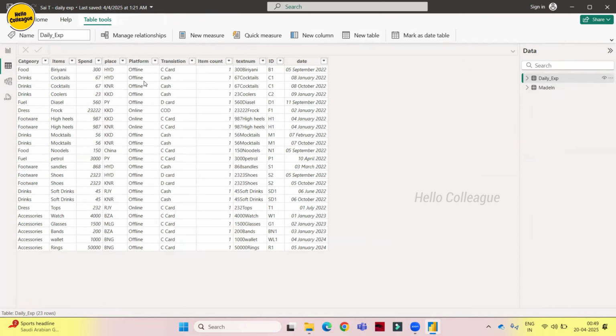So let's understand the data. We have category, items, spend, place, and all. We will go through one row, then we will understand what data we have, and how we can replicate this data into a beautiful report.